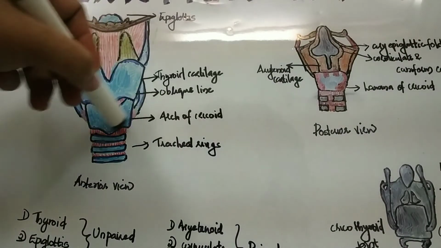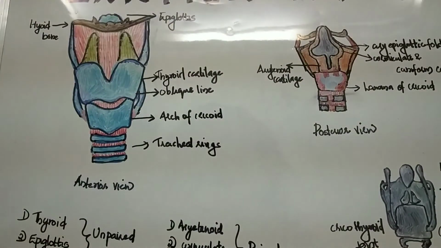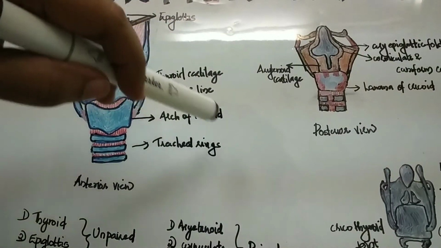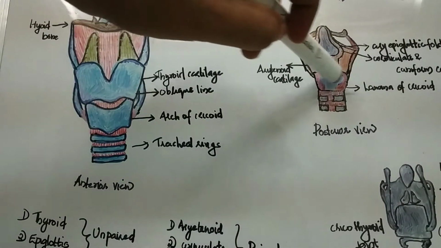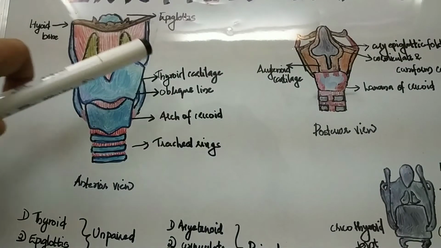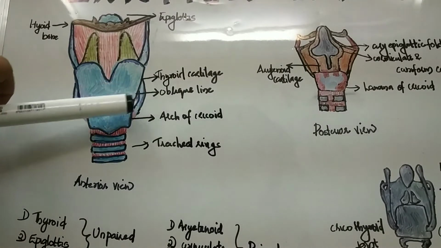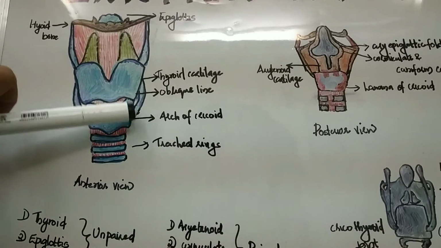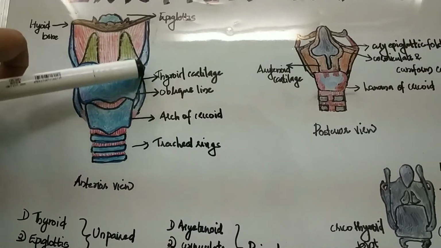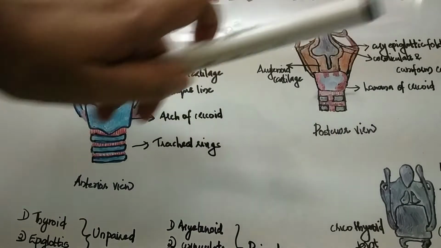And the ring is narrower and thicker in the anterior part, and broader in the posterior part. The narrower anterior part is called the arch of cricoid, and the broader posterior part is called the lamina of cricoid. And the inferior horn of the thyroid joins at the junction of the arch of cricoid and the lamina of cricoid.